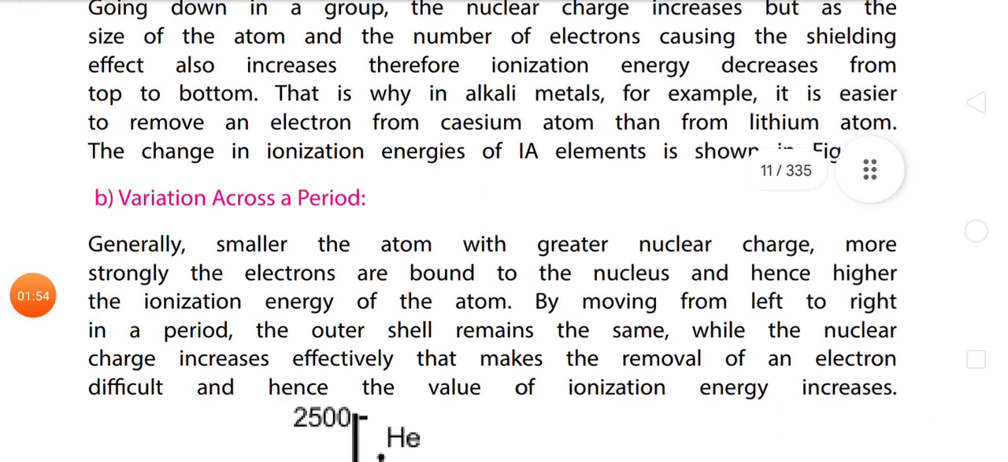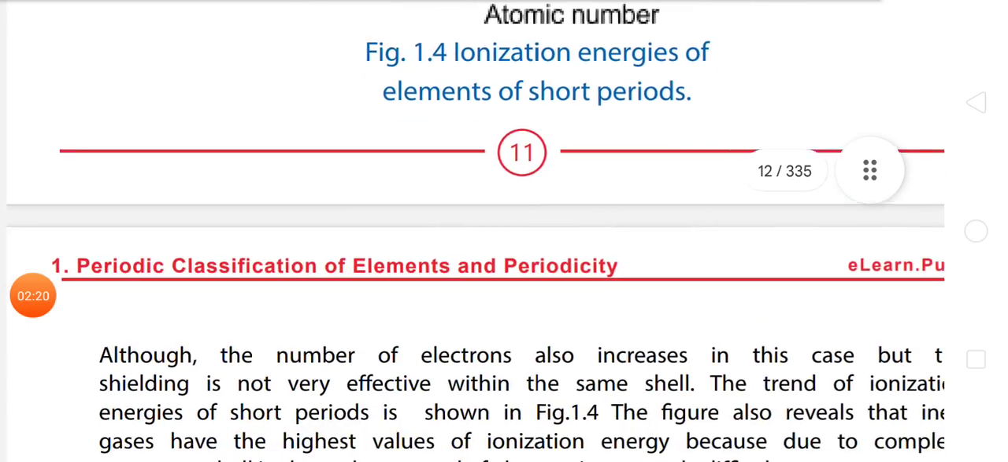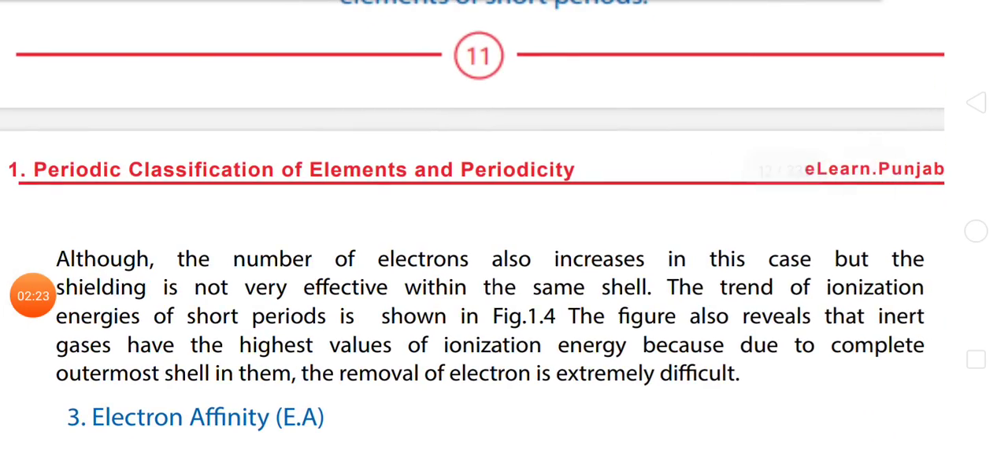Variation across a period. Generally, the smaller the atom with greater nuclear charge, the more strongly electrons are bound to the nucleus, and hence the higher the ionization energy of the atom. By moving left to right in a period, the outer shell remains the same while the nuclear charge increases effectively. That makes the removal of an electron difficult, and hence the value of ionization energy increases. Although the number of electrons also increases in this case, shielding is not very effective within the same shell.